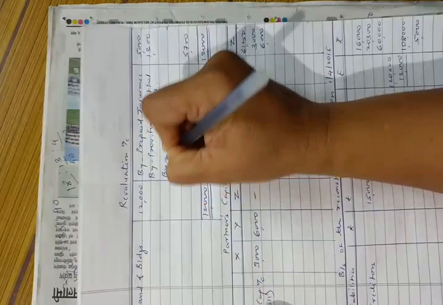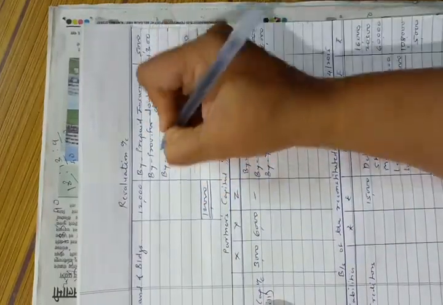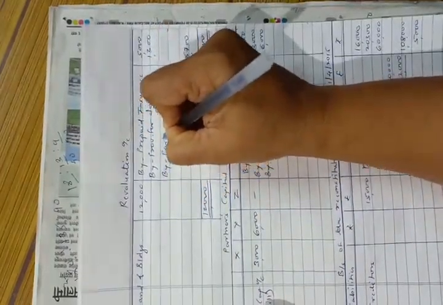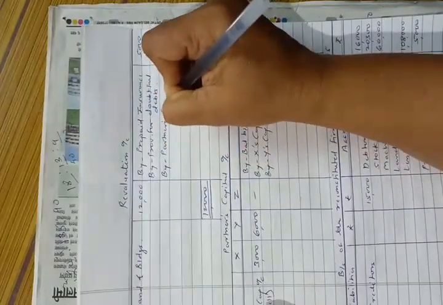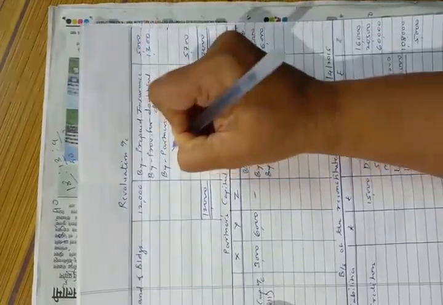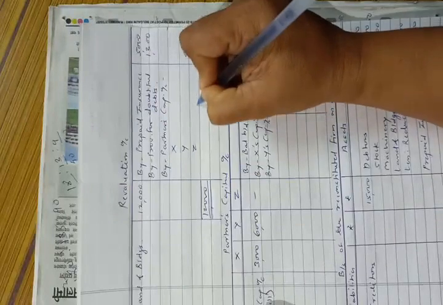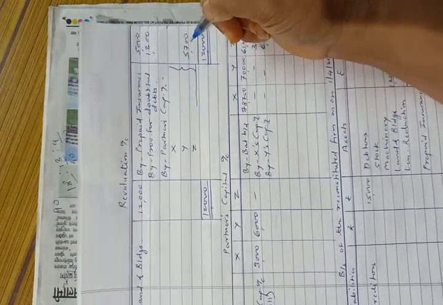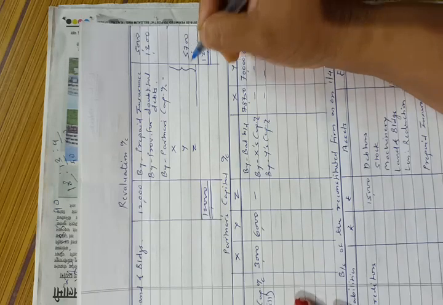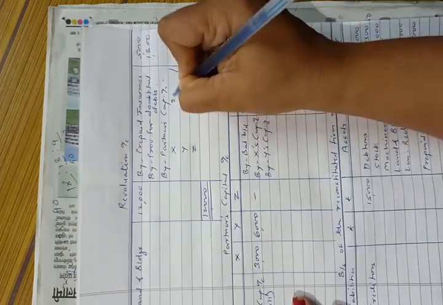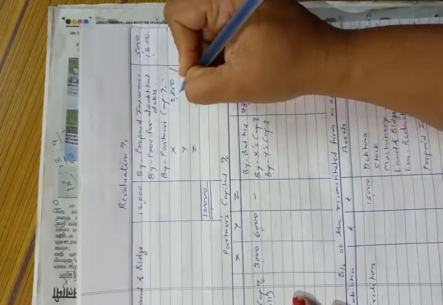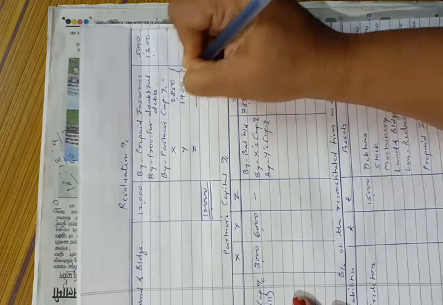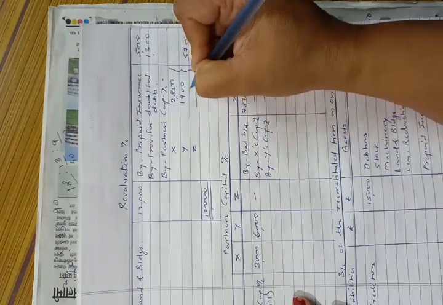It will be distributed between the partners and transferred to partners' capital accounts. So by partners' capital accounts X, Y and Z, we will distribute rupees 5,700 between all the partners in their old profit sharing ratio, which was 3:2:1. So distribution will be 2,850, 1,900 and 950.